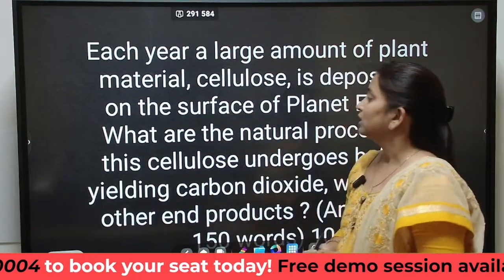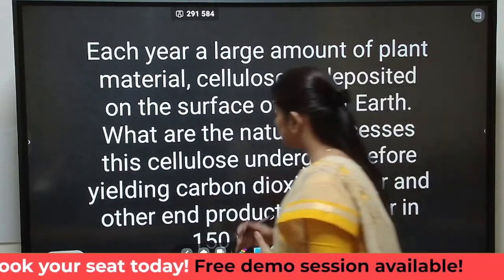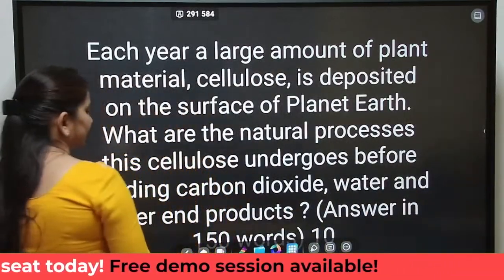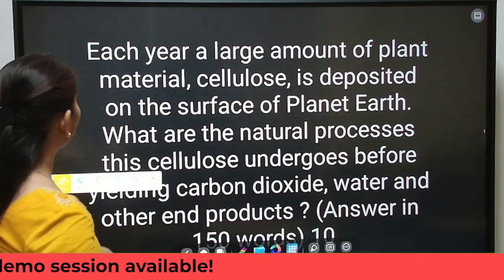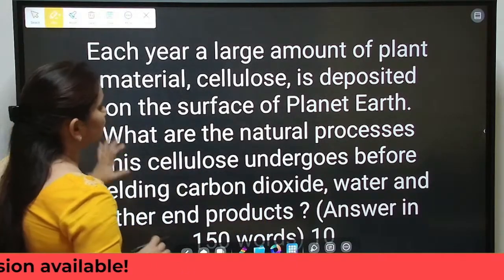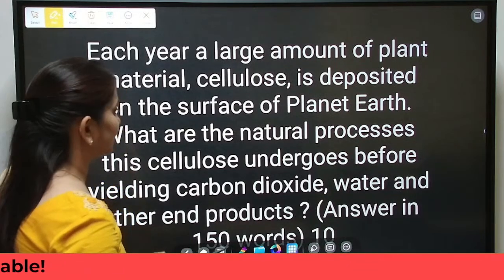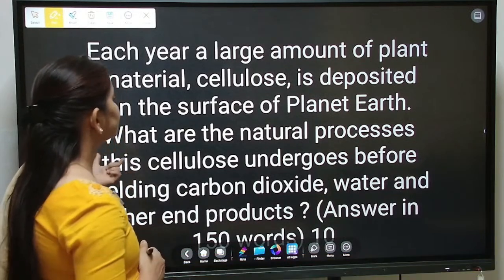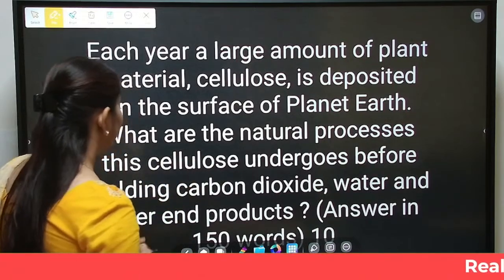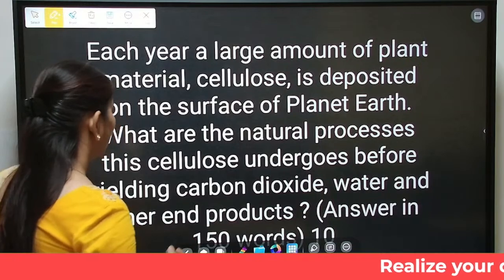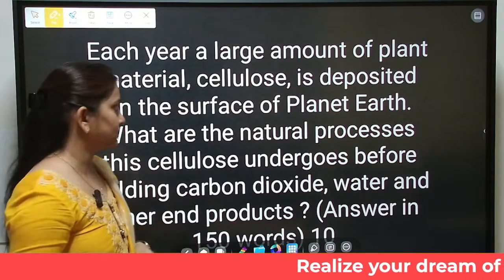Coming to the first question for today: each year a large amount of plant material called cellulose is deposited on the surface of planet Earth. What are the natural processes this cellulose undergoes before yielding carbon dioxide, water, and other end products?